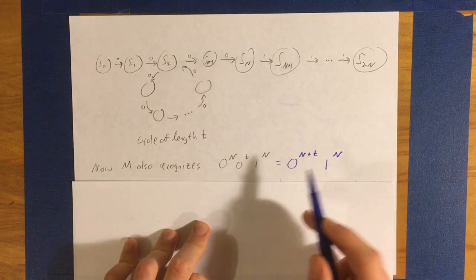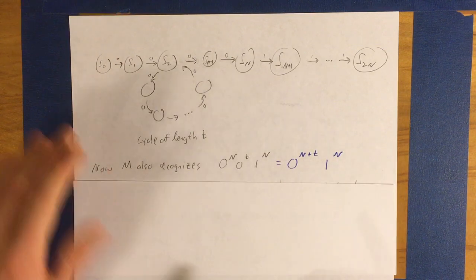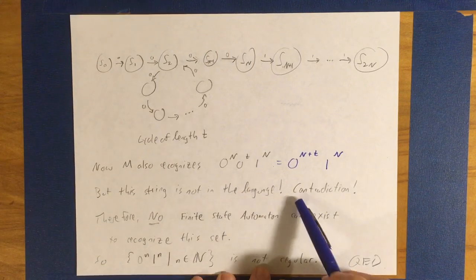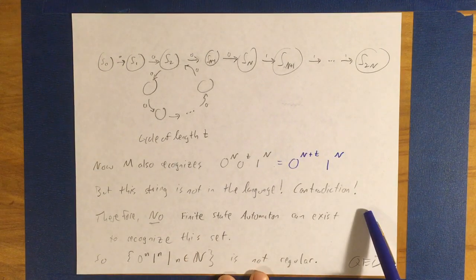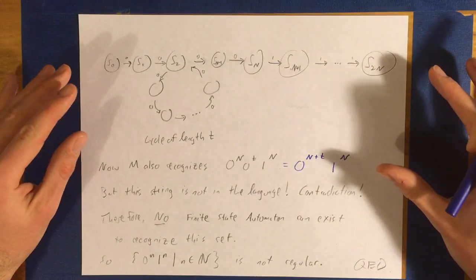In this string, the number of zeros and the number of ones are not equal to each other, which is a problem, because that string is not in the language, thereby contradicting the assumption that this machine generated the language we were trying to get, right?